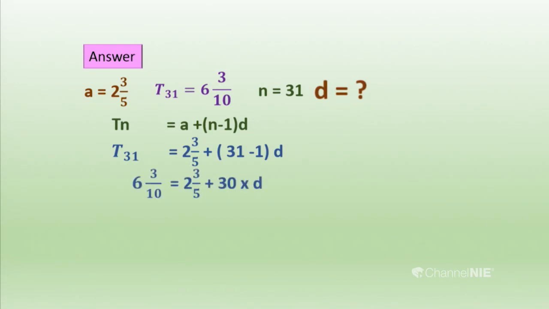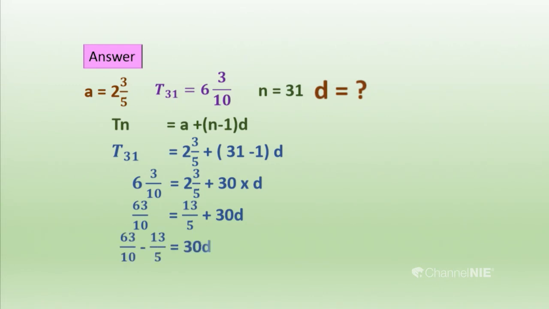Then we have to simplify these fractions. These are mixed numbers, so we can simplify by converting them into improper fractions. We convert 6 and 3/10 and 2 and 3/5 into improper fractions, and we solve it as a simple equation. So here I got 63 over 10 on the left side, and on the right side 13 over 5 plus 30d.